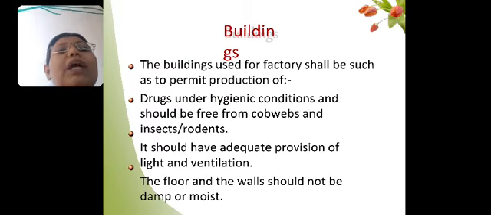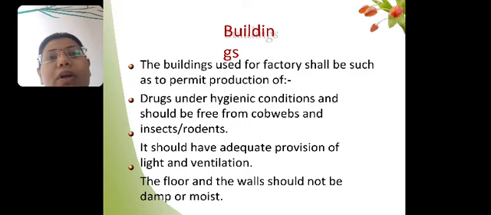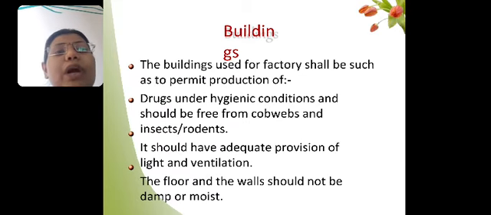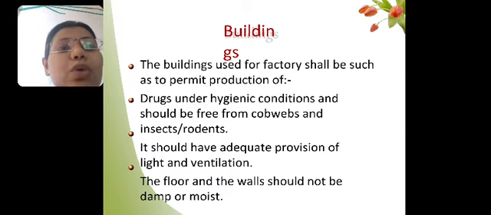Then buildings. In buildings we have to maintain hygiene. The building where we manufacture our medicines should not contain any rodents or insects, because these can deteriorate your product. It should be completely free from insects as well as rodents.